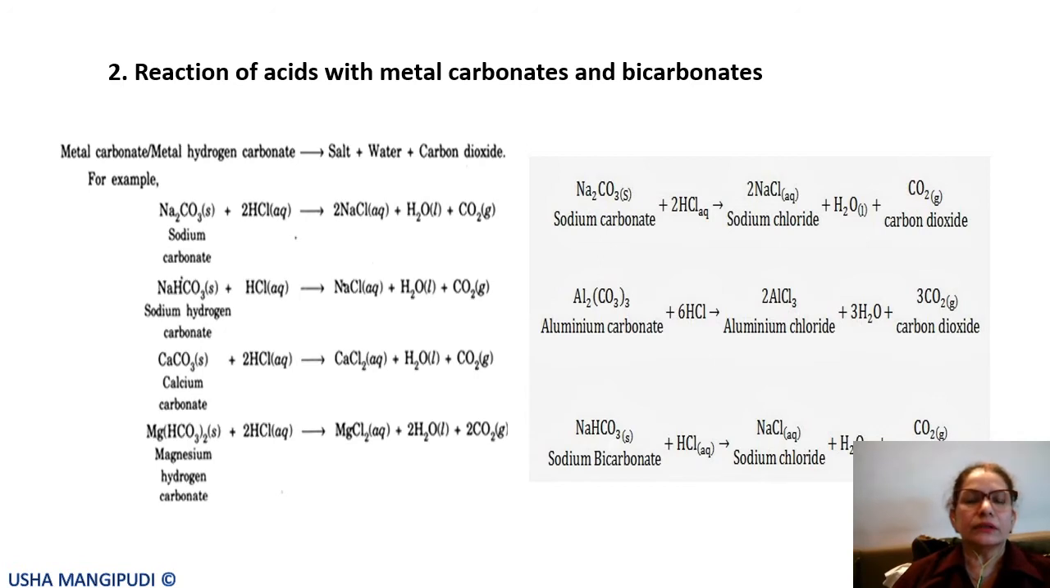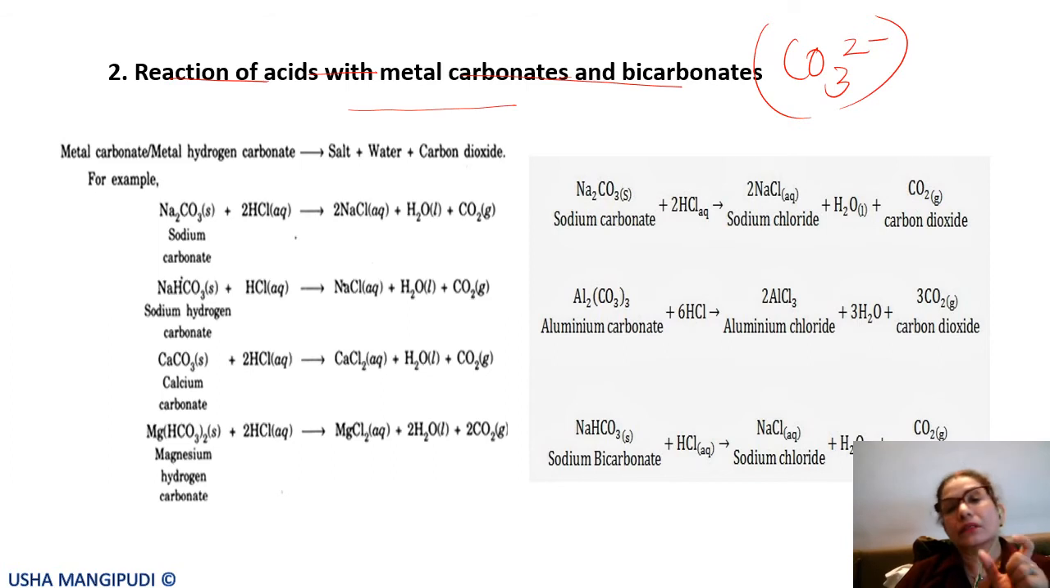Now let us go and see the second type of reaction, of acids with metal carbonates and bicarbonates. Now what is a metal carbonate? Carbonate, CO3 2 minus. This is the anion. This is the radical, the complex ion which is found in these carbonates. Metal carbonate is the metal and the carbonate, so MCO3, and depending on the valency the formula would change. So metal carbonate and metal bicarbonate.